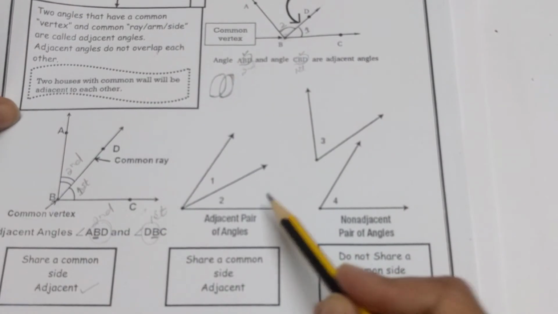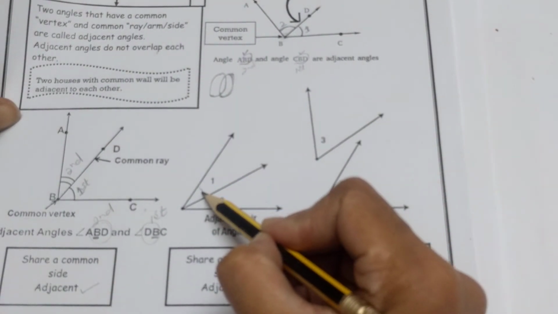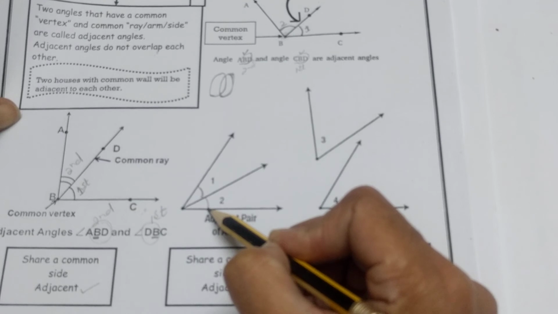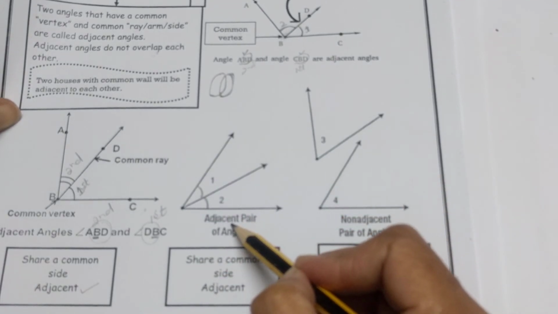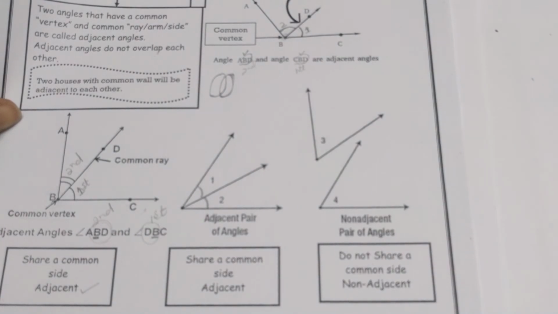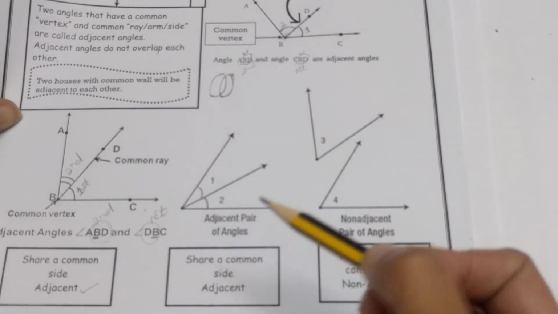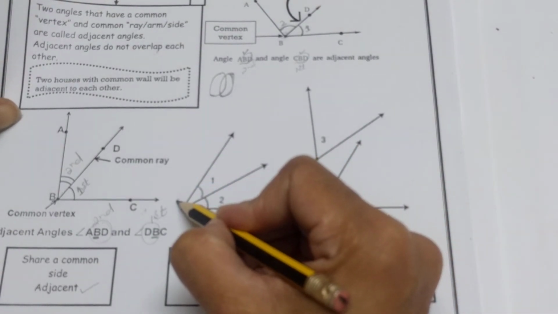Come to the second example. This one is your first angle and this one is your second angle. These are also an adjacent pair of angles. Why? They share a common side and a common vertex. I will give the name C to this vertex.